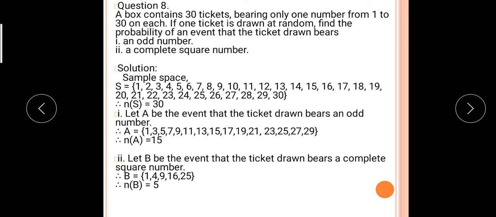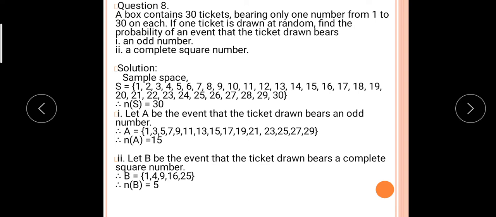Okay students, now a box contains 30 tickets bearing only one number from 1 to 30 on each. If one ticket is drawn at random, find the probability of an event that the ticket drawn bears an odd number or a perfect square number. Odd number means, all of you know very well, 1, 3, 5, 7, 9, 11, 13, 15, 17, 19, 21, 23, 25, 27 and 29. Out of 30, these 15 numbers are the odd numbers.